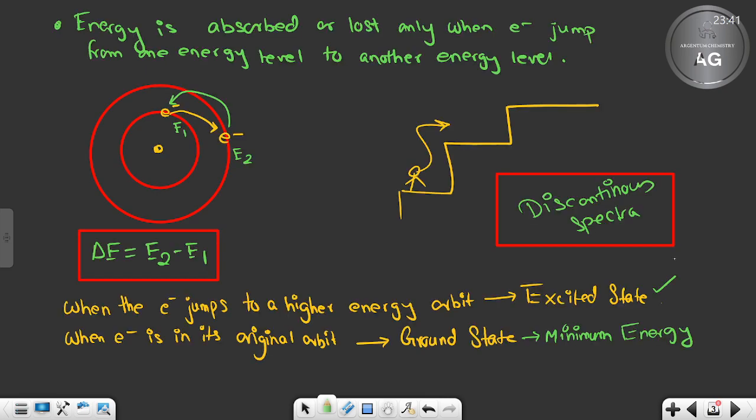In your book, you will get a simple derivation of all this. Delta E equal to E2 minus E1, you all know. Delta E means also h nu. Nu will be equal to (E2 minus E1) by h. That is nu. Now nu is also c by lambda. From there you are getting one equation.